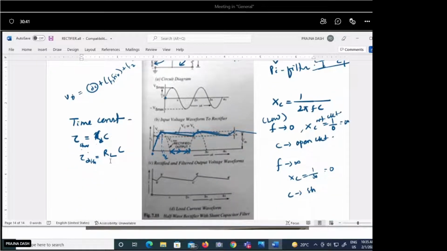Okay, so usually the ratio of the charging and discharging time constant is taken like this: tau discharging is usually taken to be more than or equal to 5 times tau charging. This kind of ratio is usually taken. Okay, more than 5 tau of charging means, whatever the charging time constant is, the discharging time constant is more than 5 times that. If you are considering that, then we can have a DC signal. So this kind of waveform we are getting in the half-wave rectifier circuit.